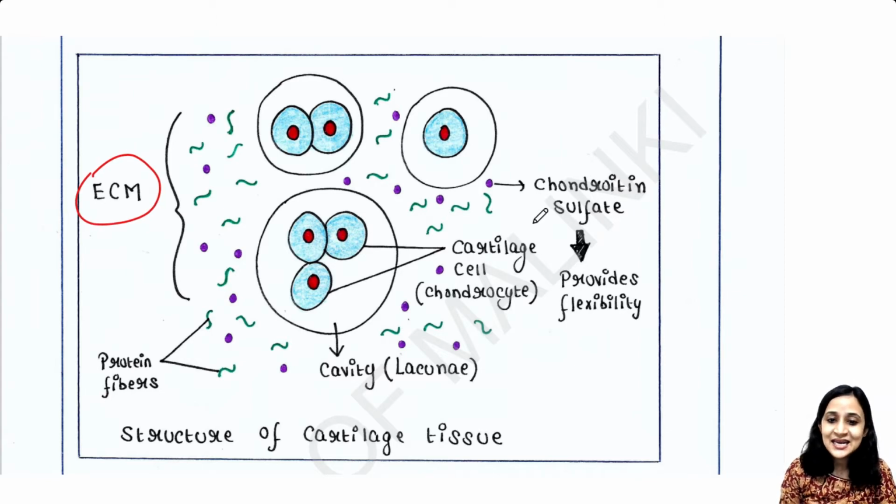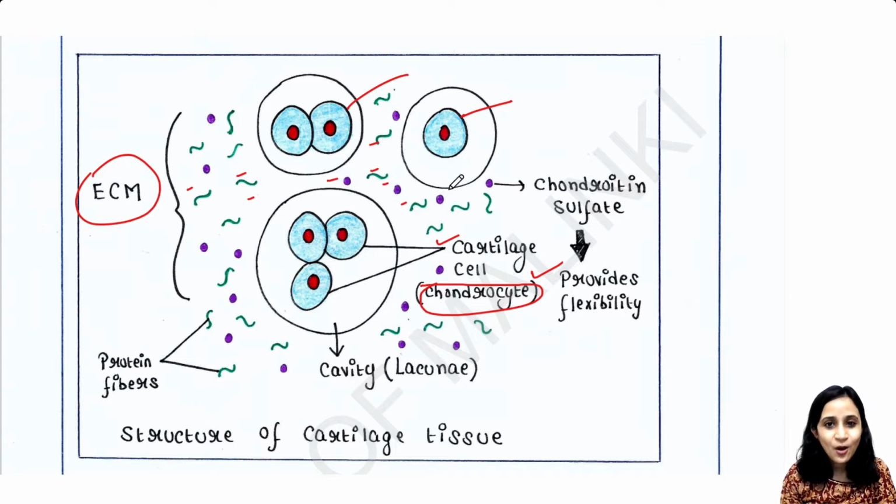So in cartilage you will get the cell that is mainly chondrocytes. Chondrocytes are the main cells of cartilage tissue. So they are cartilage cells. These cells all are chondrocytes. And here you can see this is the extracellular matrix which is present around the cells or between the cells.